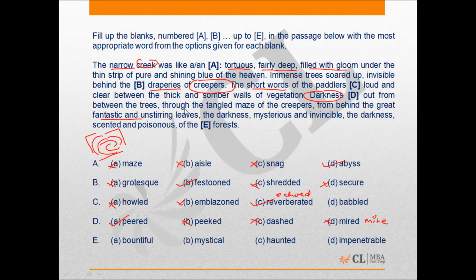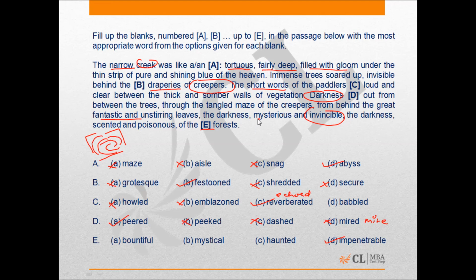Bountiful, let's read the context. It says, unstirring leaves, the darkness mysterious and invincible, the darkness scented and poisonous of the dash forests. What kind of forests were these? Were they bountiful? Bountiful means plentiful. Is that the answer here in this case? No, the answer for this one obviously has to be D, which is impenetrable. See, we talked about a lot of vines and trees, and it was a dark, invincible forest, mysterious and all, and that's why it has to be impenetrable.